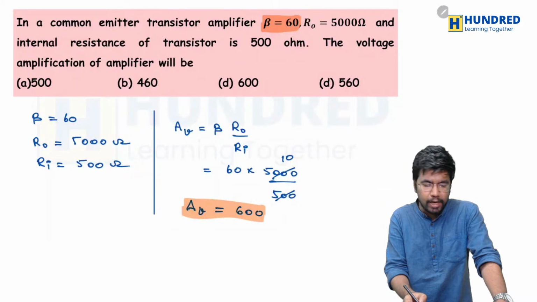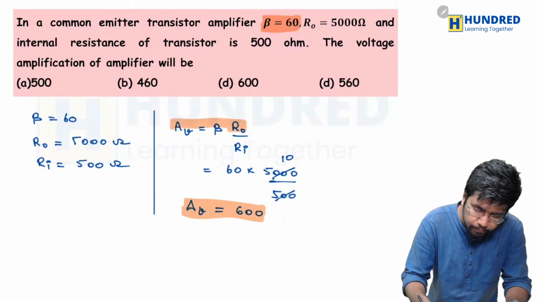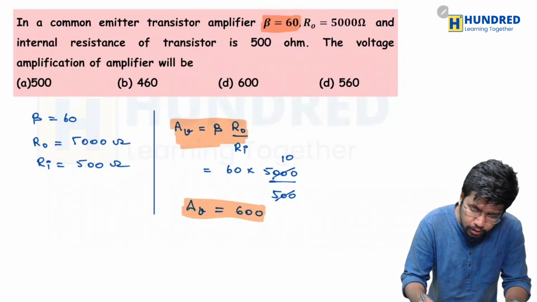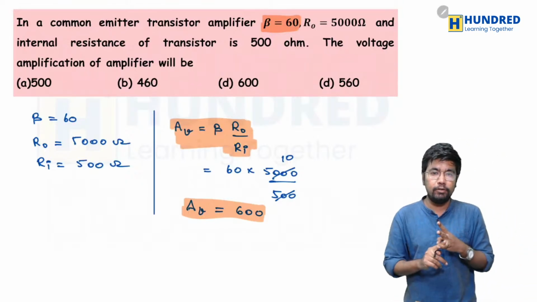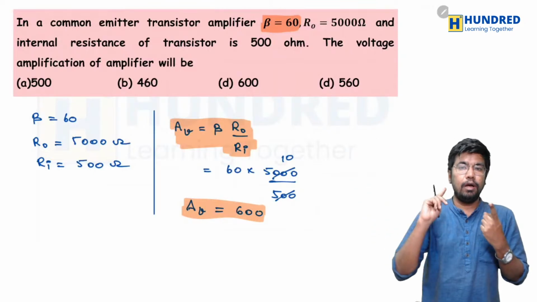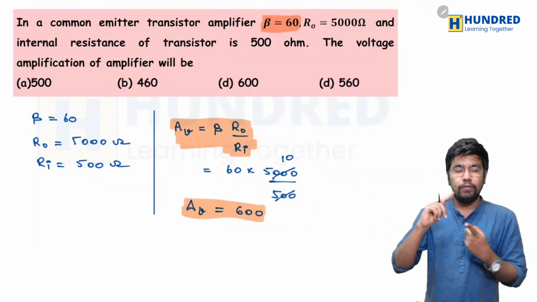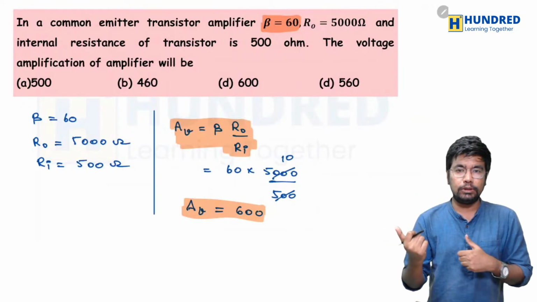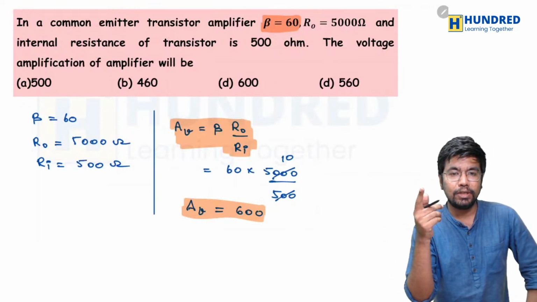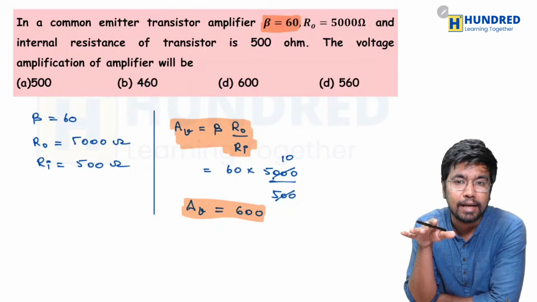Okay, so Madhesh Verma, I have written the formula here. If you need to find the voltage amplification, then you have to multiply beta into R0 divided by Ri. So of course, what is R0 here? Well, R0 is the resistance on the output, whereas the internal resistance of the transistor Ri they have given directly in the question.